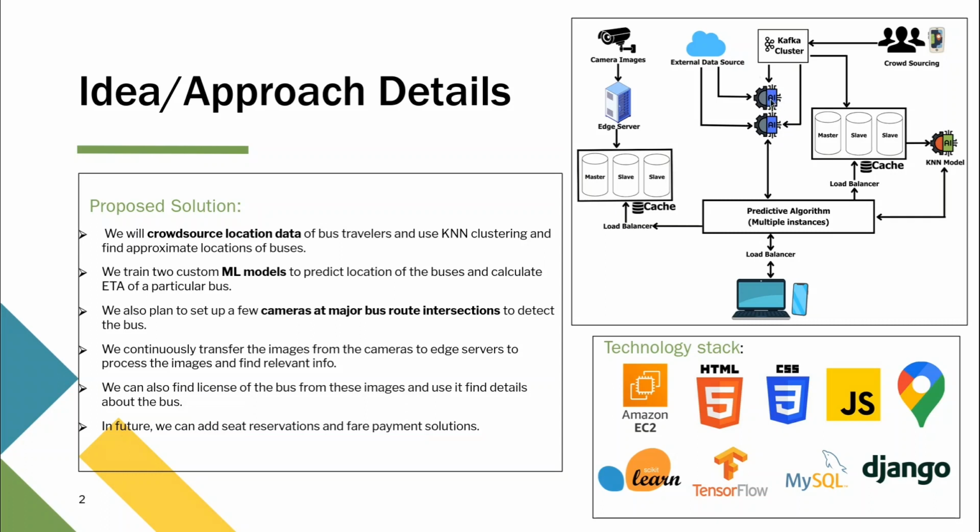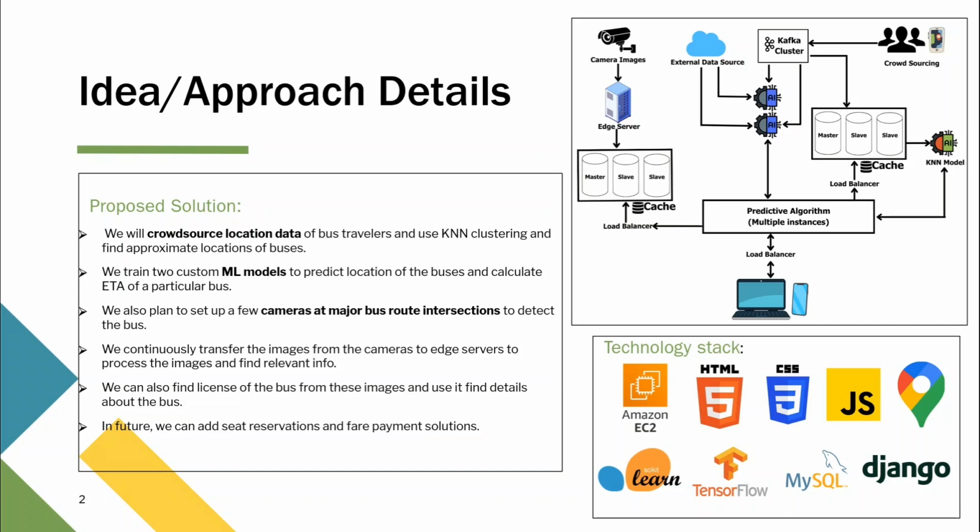Next, we will try to find the expected time of arrival for the bus. For this, we will go to the second AI. We'll input the current location as well as the current time, and for a future location, that is the location of the particular user, we find the time that it will take and provide an approximate expected time of arrival for the user.